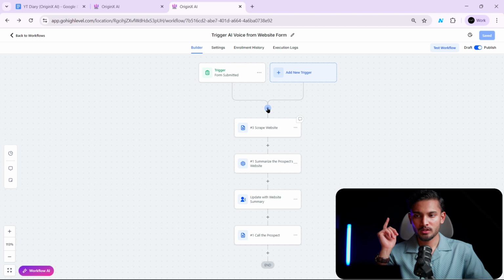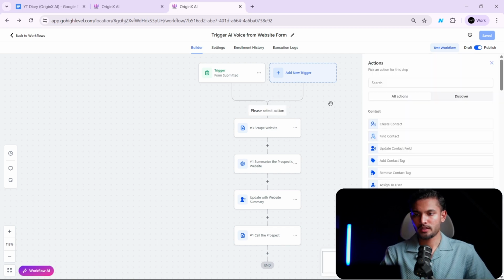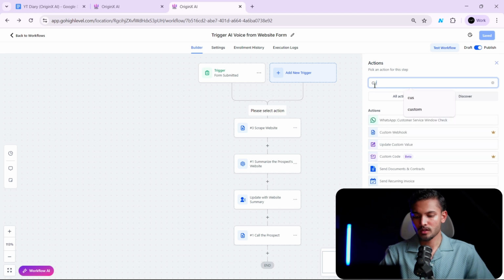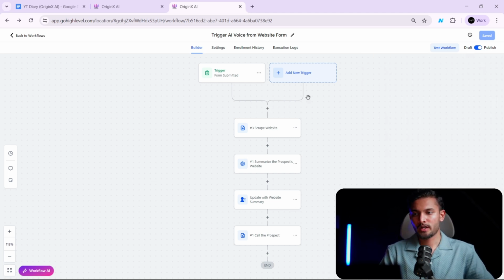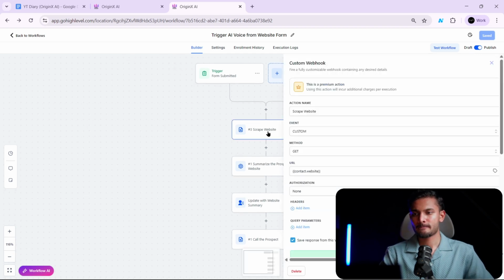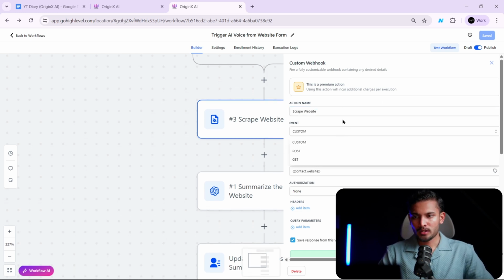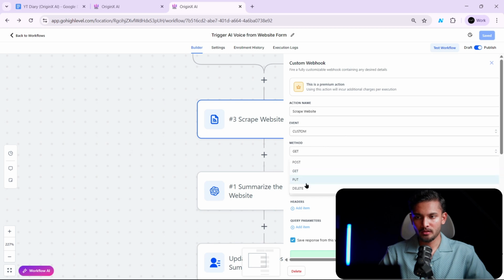So you will click on this plus icon and you will search up custom webhook. So you click on this right here. This is where the plus sign is, and here you will search custom webhook. So like this one, custom webhook, and you will click on it. You will open that, and then as you can see, name it whatever you want. The event will be custom, and the method will be GET.